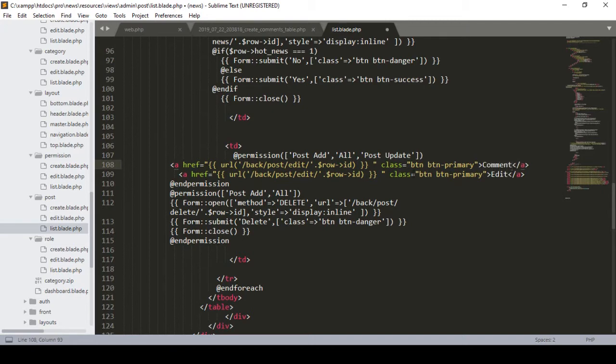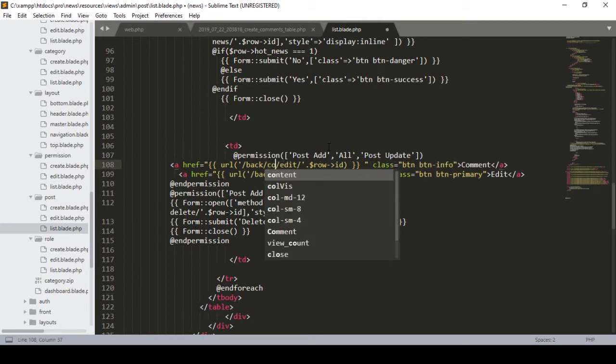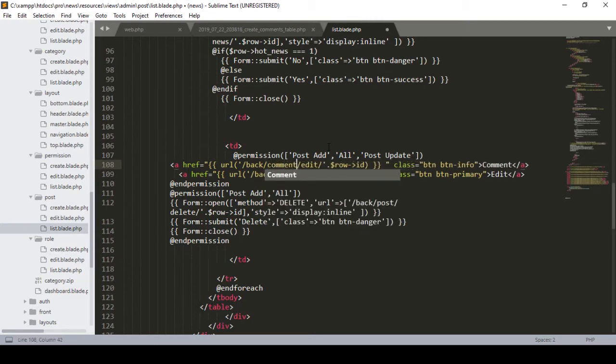And for the comment, I just define one of the bootstrap classes as btn info. Okay, so here I define it as btn info, and then we also have to create a URL for this one, like comments. So there is a comments, and into the comments here I want to define the page.